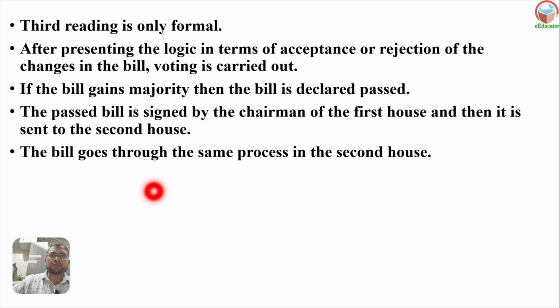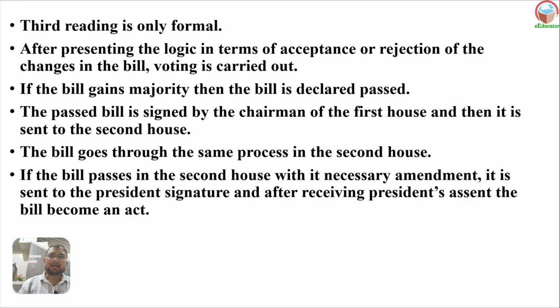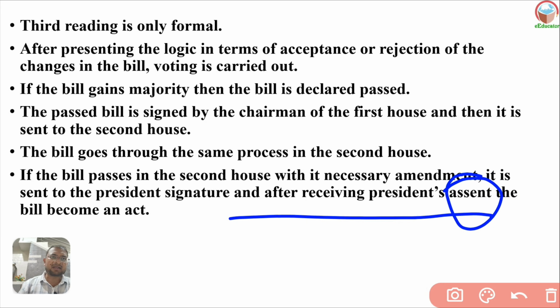So the bill goes through the same process in the second house: the same first reading, second reading, and third reading in the house. If the bill passes in the second house with the necessary amendments, it is sent to the president for signature, and after receiving the president's assent by signature, the bill becomes an act.